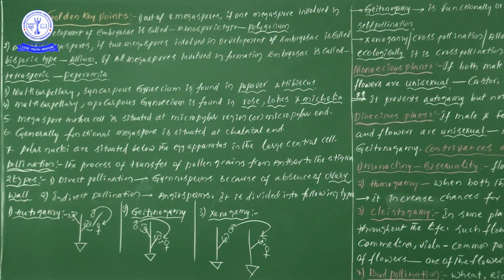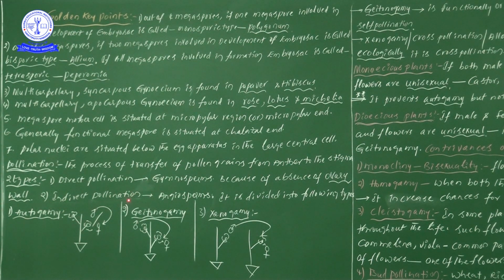My dear students, after fertilization this particular ovary wall is converted into the fruit wall. In the second chapter we will learn that the fruit wall is also known as the pericarp. Do you remember now? That is the information.